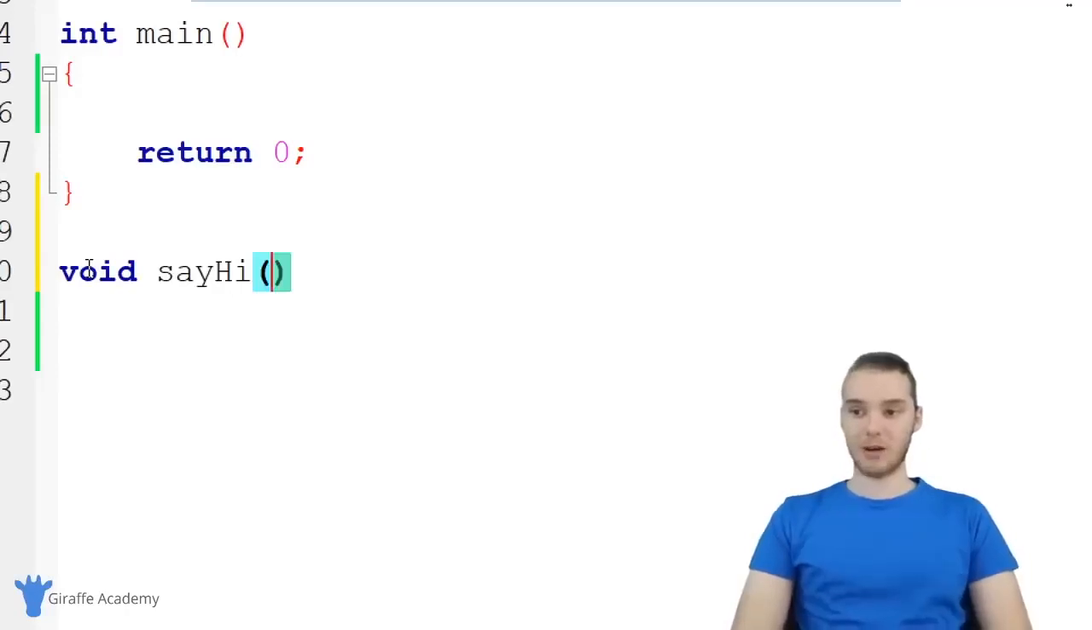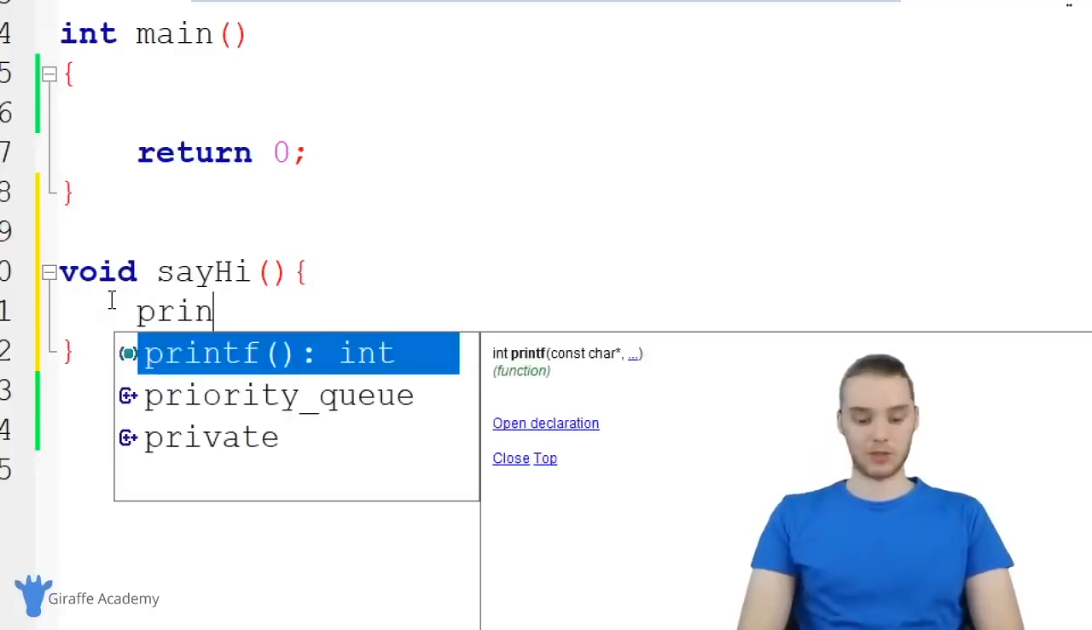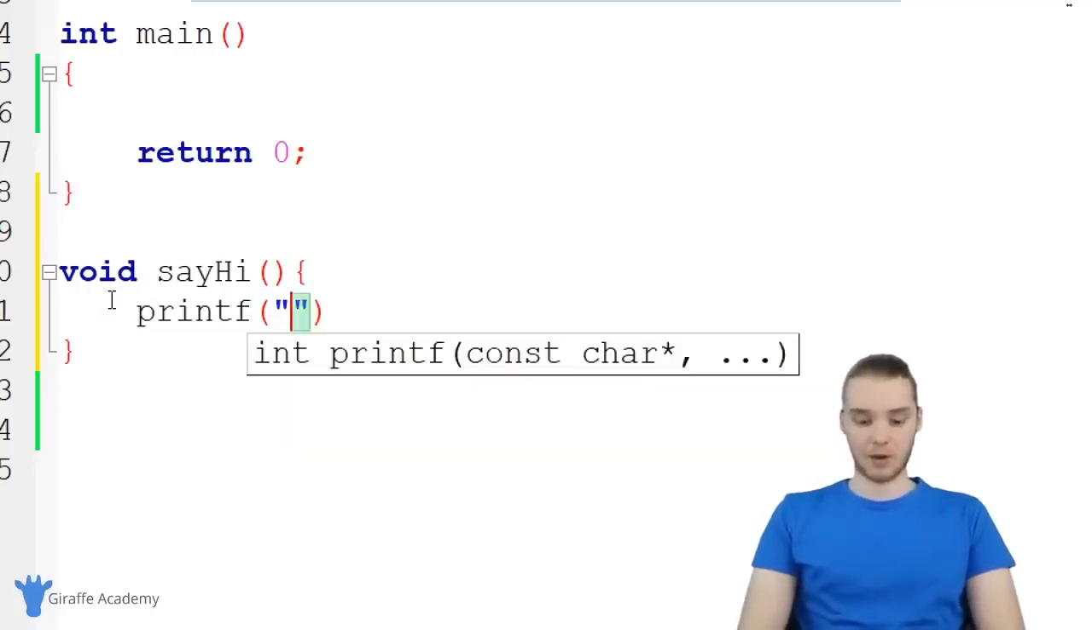Whenever I create a function now, I want to make an open and closed parentheses, and I'm going to make an open and closed curly bracket. So now, any code that goes in between these curly brackets is going to be considered code that's inside of this function. So let me show you guys. I'm just going to make this a very simple function. We're going to do one thing inside of here. We're just going to make a printf, and we're going to print out hello user.